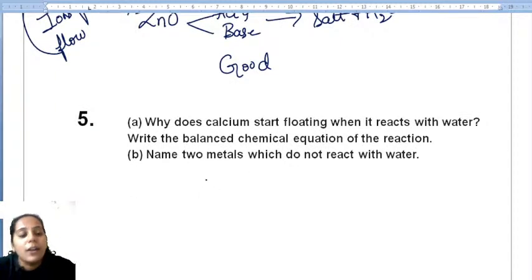I told you just now. Calcium starts floating when it is reacting with the water. Why?